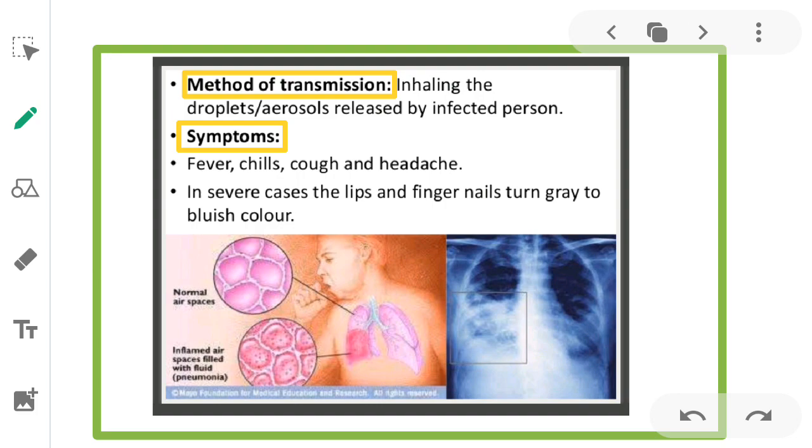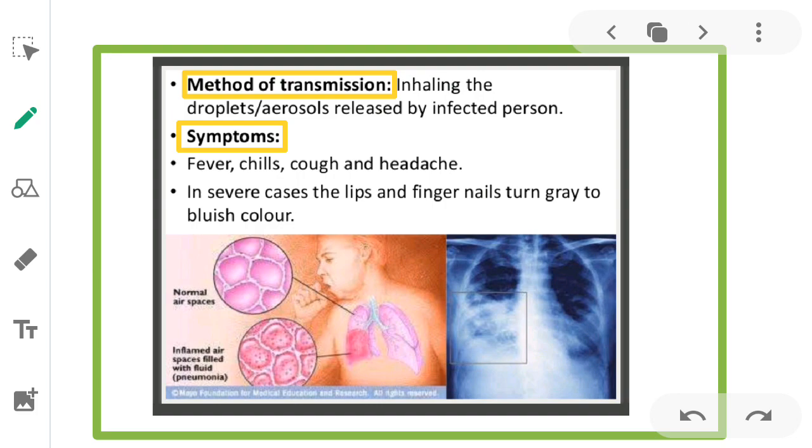If any infected person sneezes, those droplets will be inhaled by another person, or through contaminated air. If the contaminated air enters the lungs, it affects the alveoli, and the alveoli cause pneumonia. Next, symptoms: fever, chills, cough and headache. In severe cases, the lips and fingernails turn grey to bluish color. So these are the symptoms.